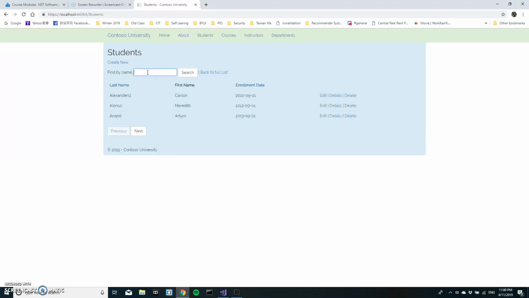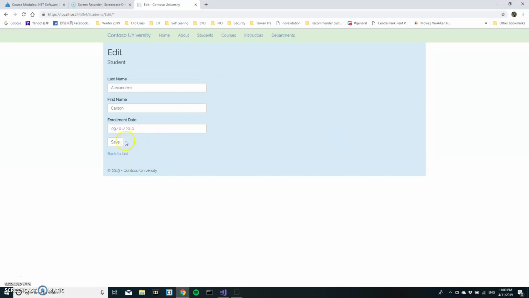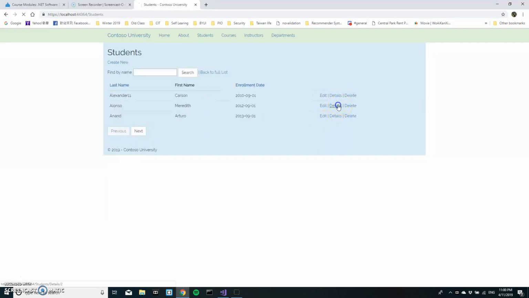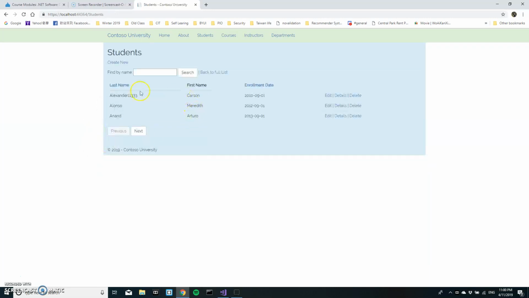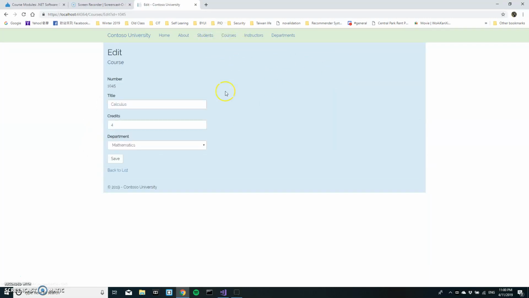And we can find students by name, say "in", and search, and then all the matching records will return. And we can go back to the folders. We can open the edit page, detail page, and delete page, and we can actually try to update someone in it, and it works. And there's the courses,